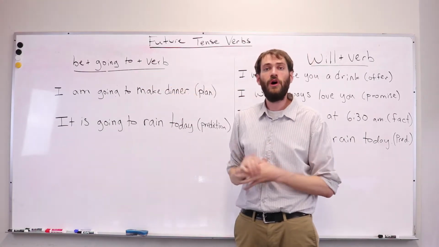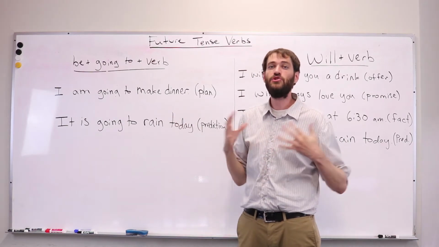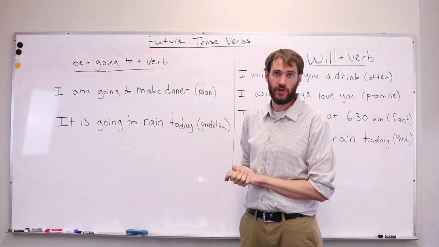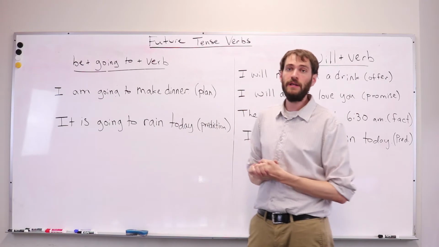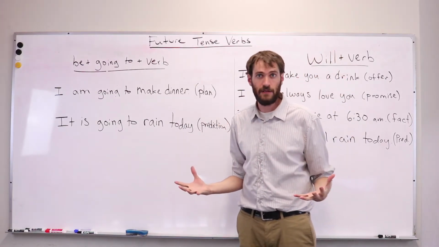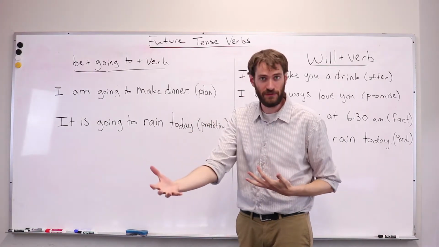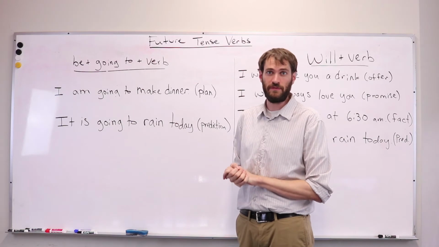Now, going to, we can use in two different situations, two different reasons that we use going to. The first one is when we are talking about our plans. What do you want to do? What do you think you will do? What are your plans for the future?